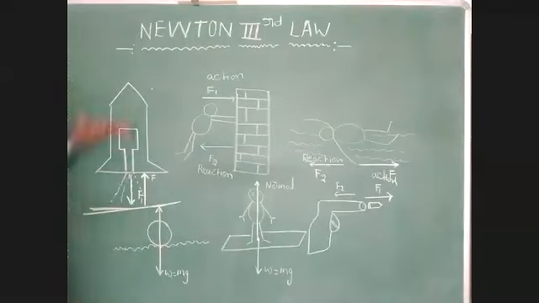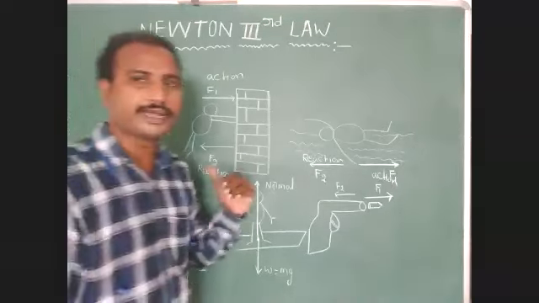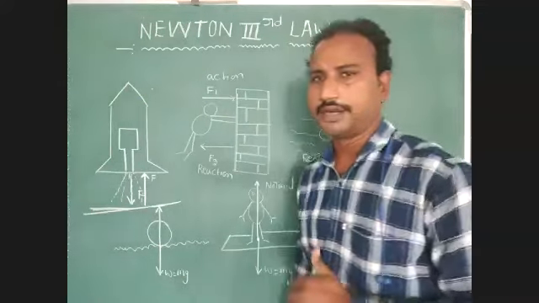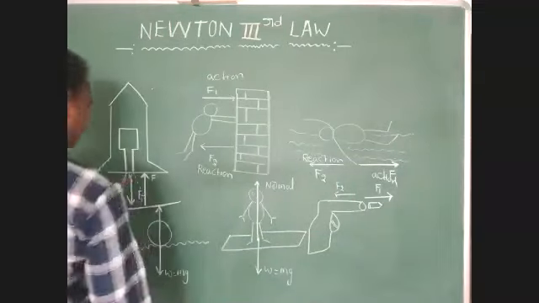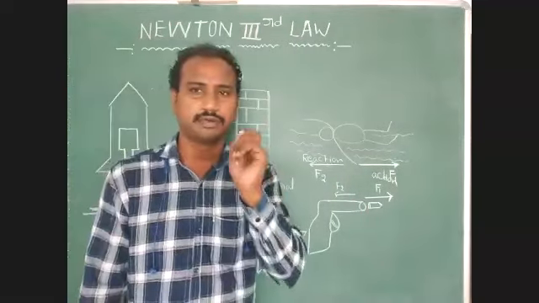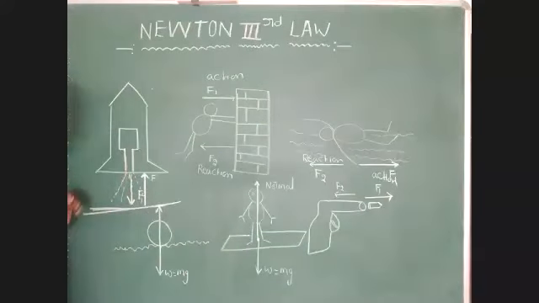Here the combusted fuel applies pressure in the vertically downward direction. Pressure is nothing but force acting per unit surface area. Which one provided that force? The combusted fuel releases a certain amount of gas, and that gas applies that pressure in the vertically downward direction.